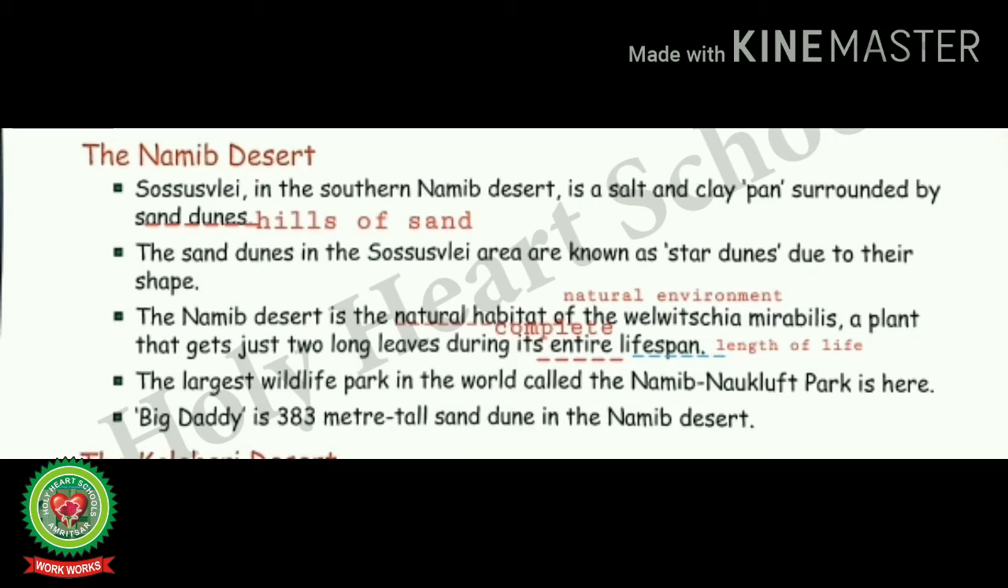Big Daddy is a 383-meter tall sand dune in the Namib Desert. Students, Sossusvlei is a salt and clay pan surrounded by sand dunes. Sand dunes means hills of sand. Natural habitat means natural environment. Entire means complete. Lifespan means length of life.